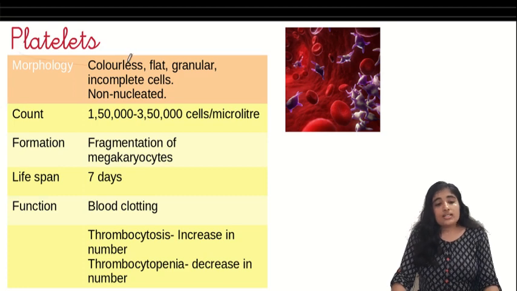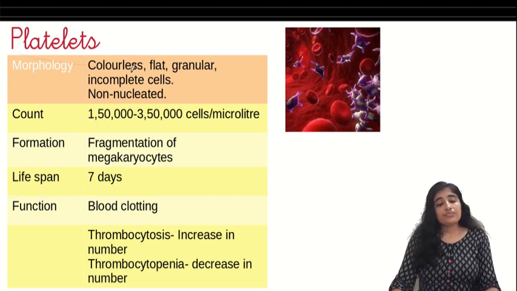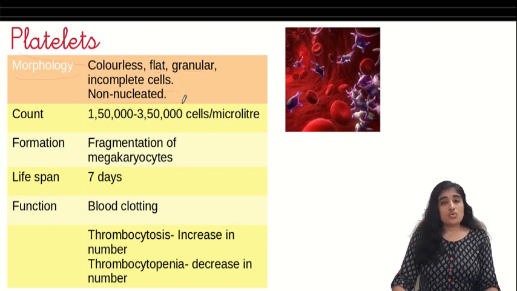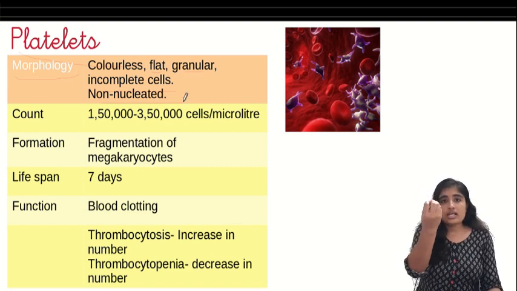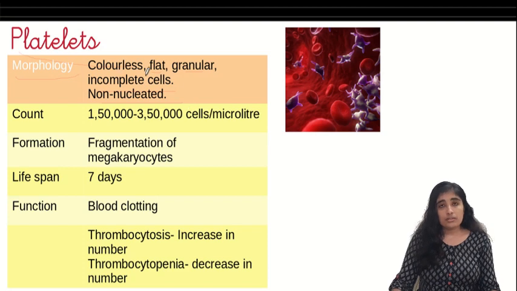Now we take the platelets and observe them under a microscope, and we find that they are colorless, flat, granular, incomplete cells which have no nucleus. This is what we find morphologically. It's like bits and pieces, like fragmented cells. Okay, incomplete cells.